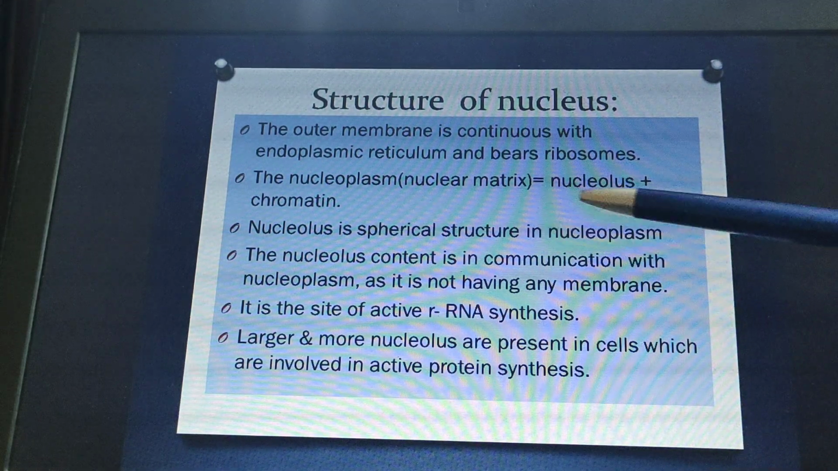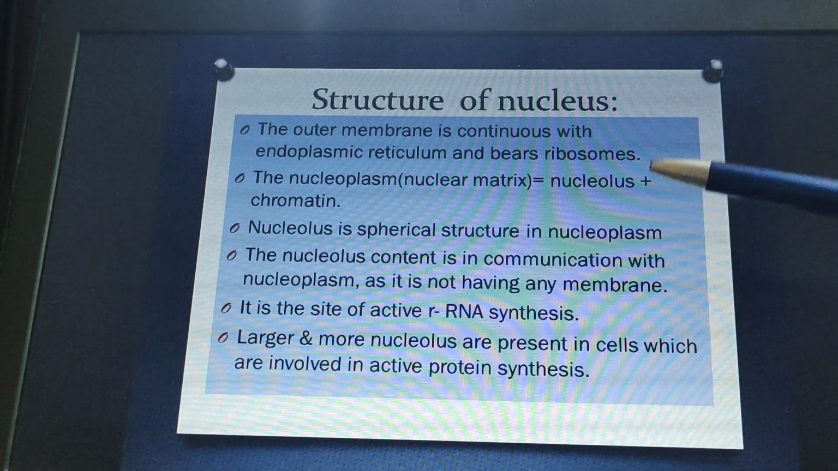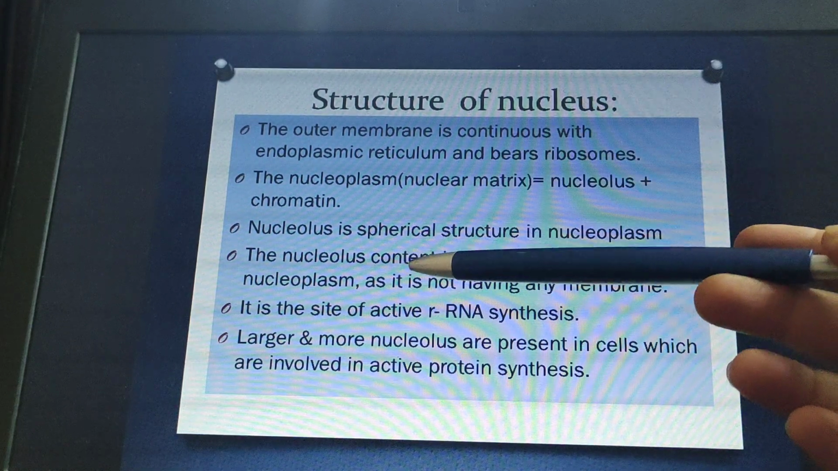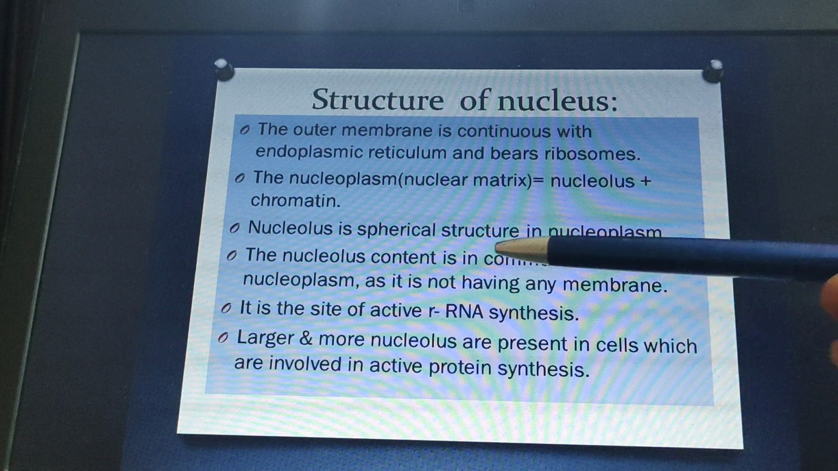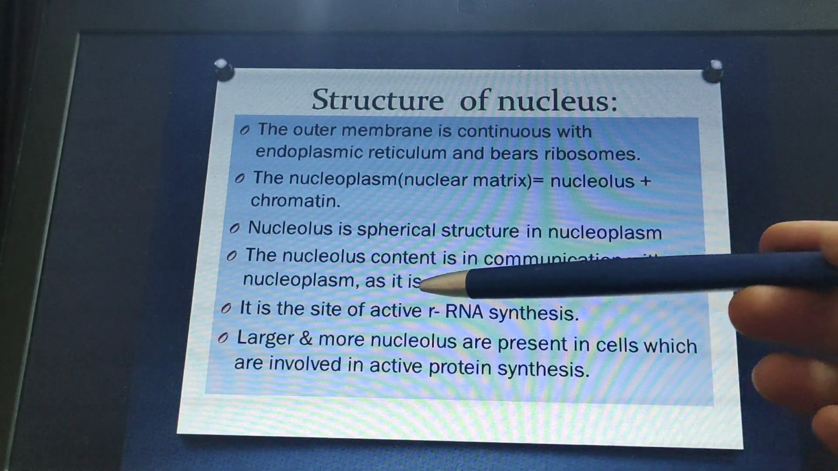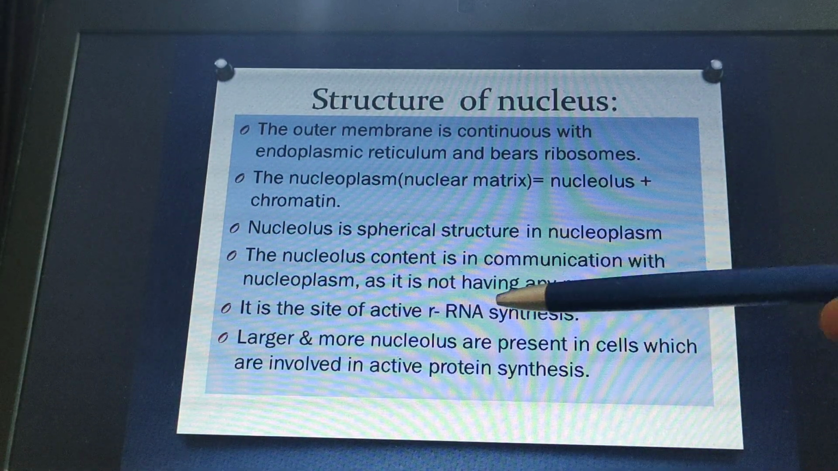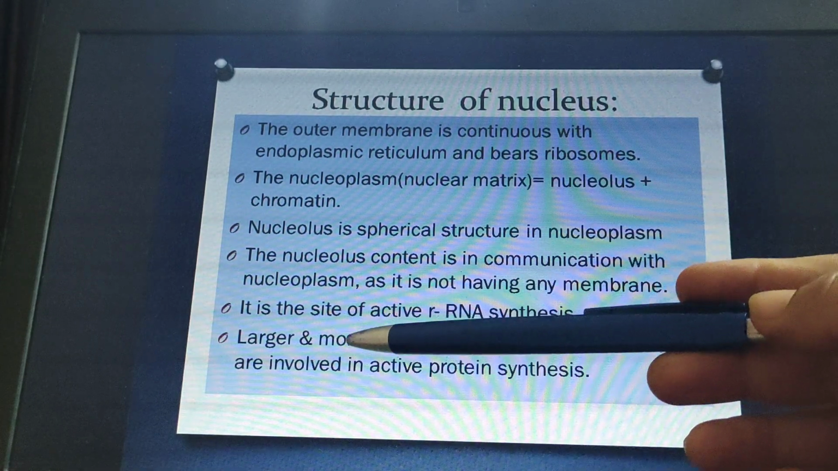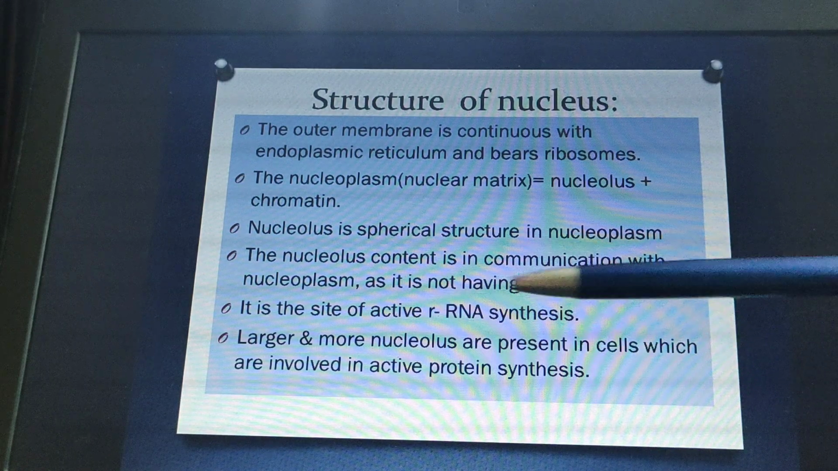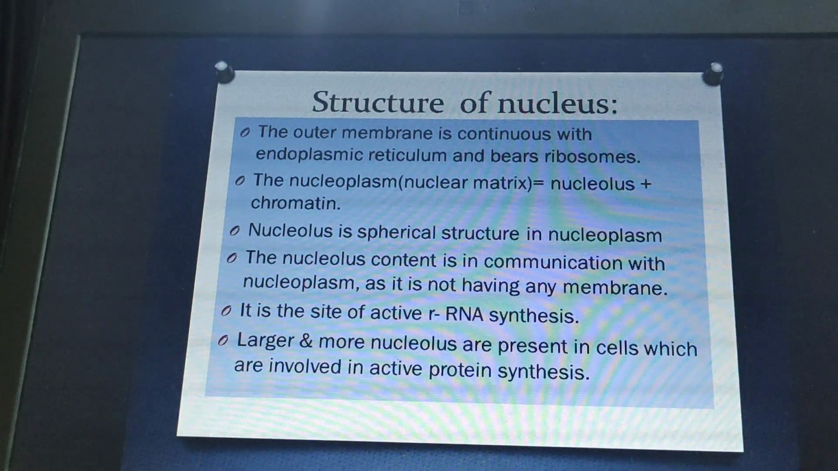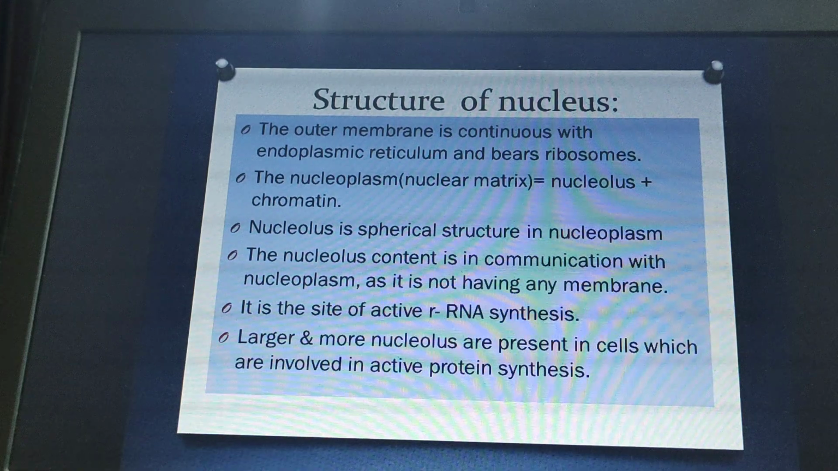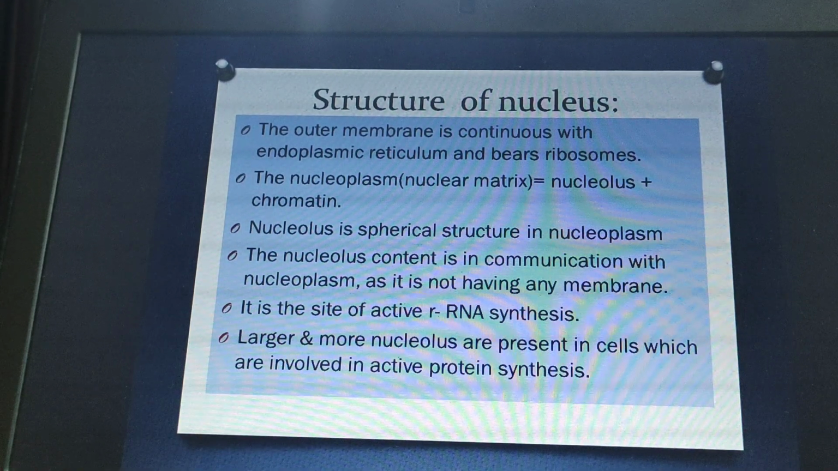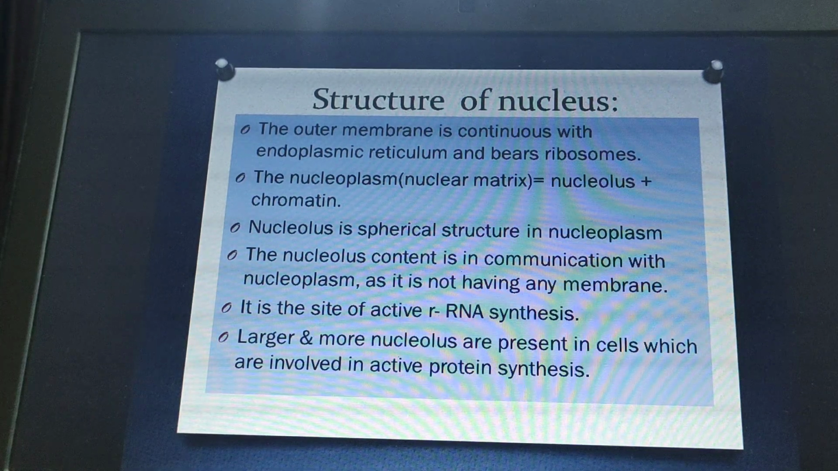Nucleolus is a spherical structure in the nucleoplasm, which is mainly responsible for the synthesis of rRNA. The nucleolus content is in communication with the nucleoplasm, as it does not have any membrane. It is the active site for rRNA synthesis. Larger and more nucleoli are present in cells which are involved in active protein synthesis. So definitely cells involved in more protein synthesis will have a large nucleolus, and even a greater number of nucleoli can be there.